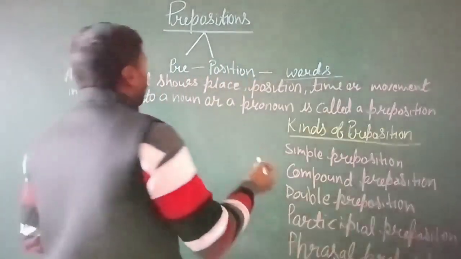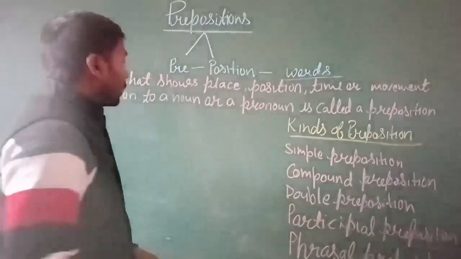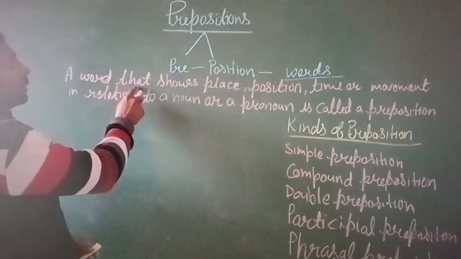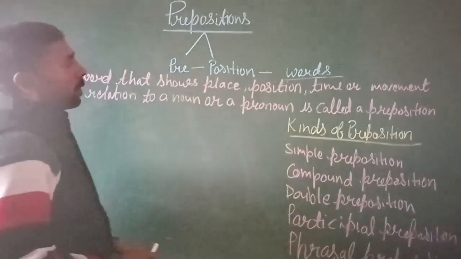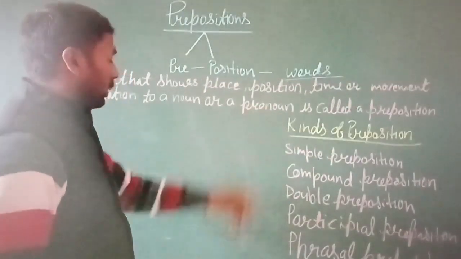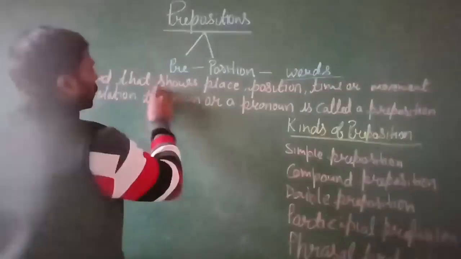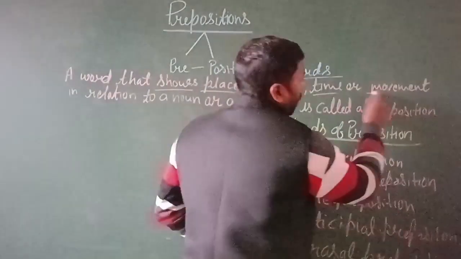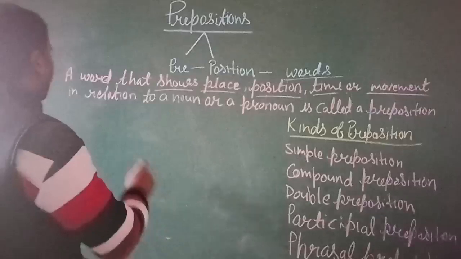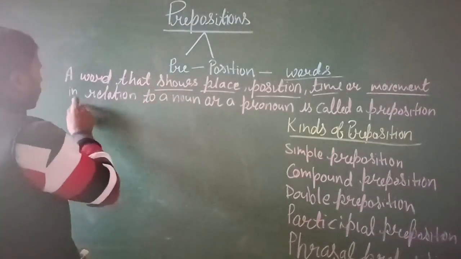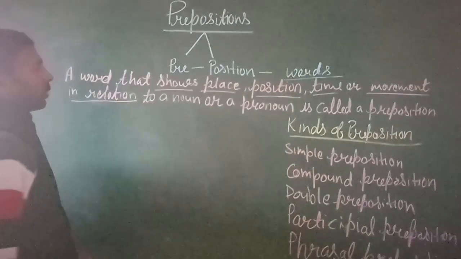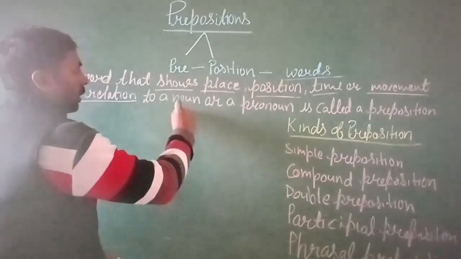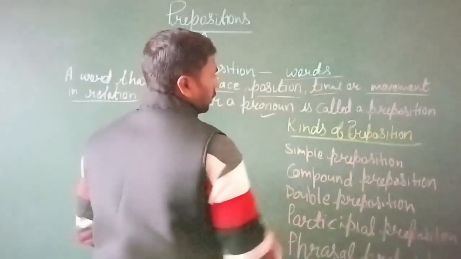You can see here the definition of preposition: a word that shows place, position, time or movement. All these things are shown by the relation of a noun or pronoun.